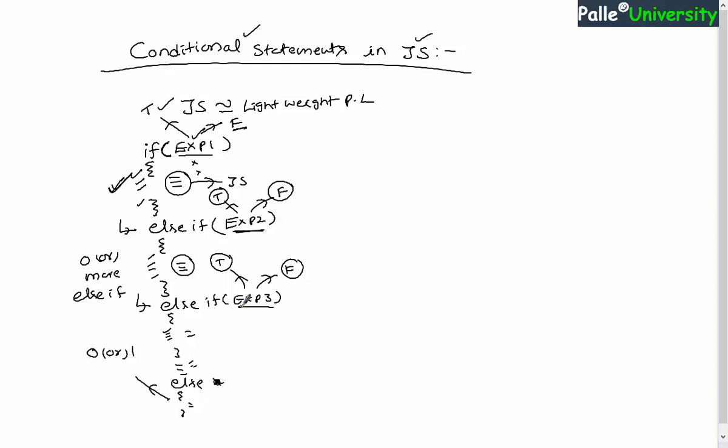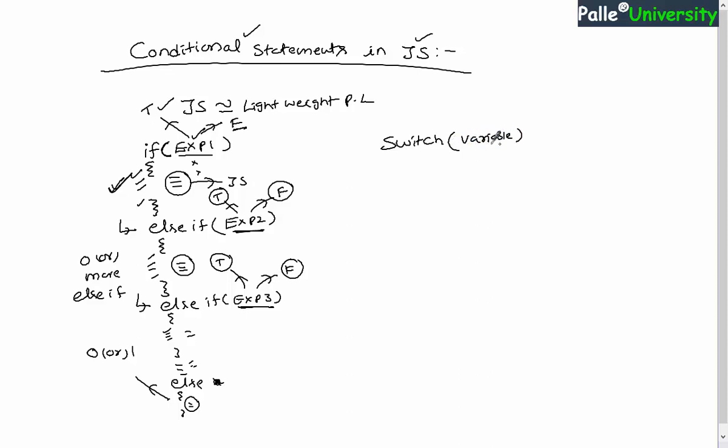In case no expression is matching, if no expression is giving true, finally execution will come into the else body. I believe you understood the point. And you also remember that JavaScript supports even switch case also, right? So switch case will be written something like this: switch and some variable over here, right?